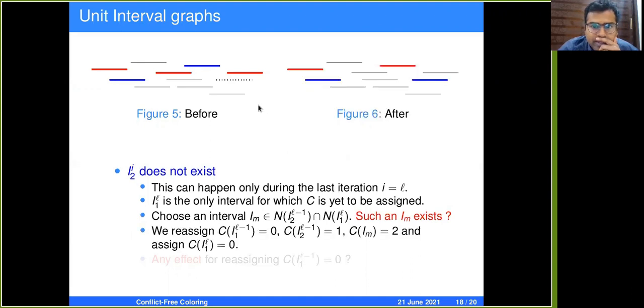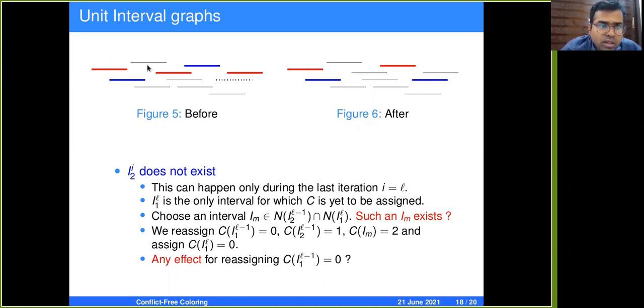Okay, now we reassign the colors. This red colored interval is now given the color 0. This blue colored interval is now changed to red. And this IM, which was previously given 0, is now changed to blue. And this I1L, which was previously given red, is changed to 0. Now we need to argue that this reassigning does not cause any problem.